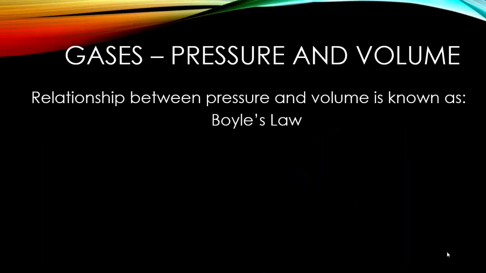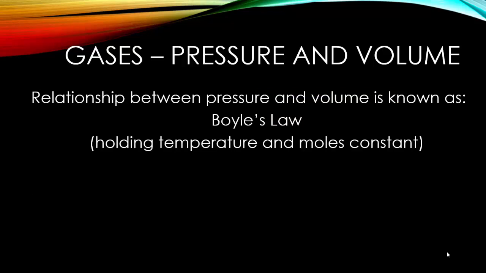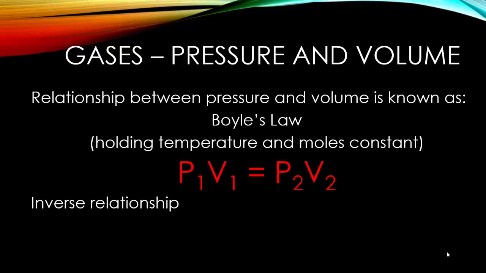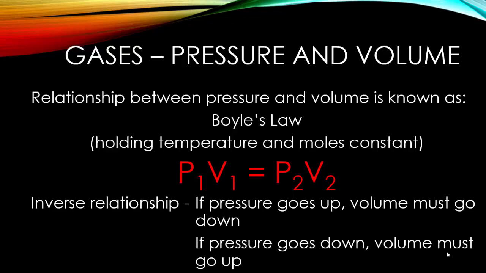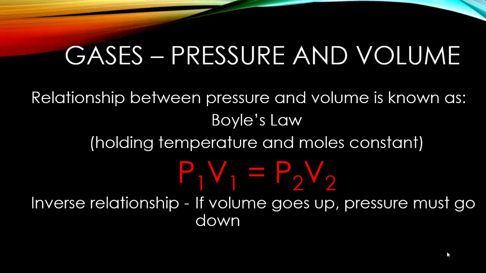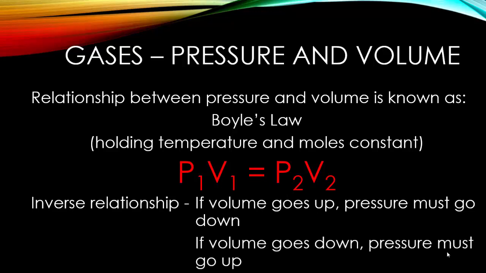This relationship between pressure and volume is known as Boyle's law. This is providing we hold the temperature and the number of moles constant, and mathematically it is P1V1 equals P2V2, where 1 and 2 are 2 different sets of conditions. This is an inverse relationship. If the pressure goes up, the volume must go down, so the product remains constant. If the pressure goes down, the volume must go up. If the volume goes up, the pressure must go down. And if the volume goes down, the pressure must go up. Once again, the product has to stay the same.